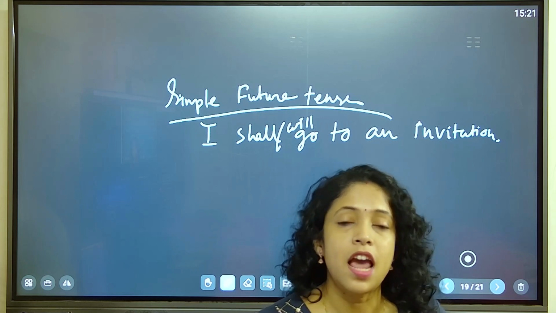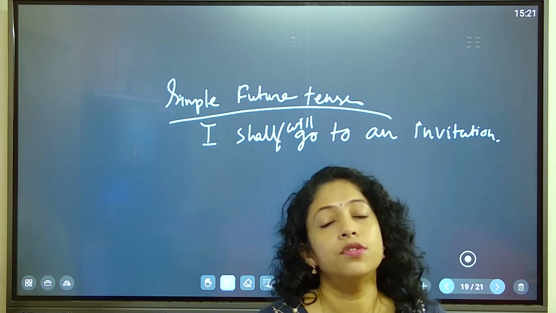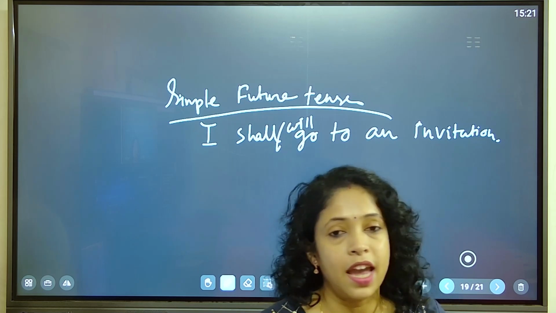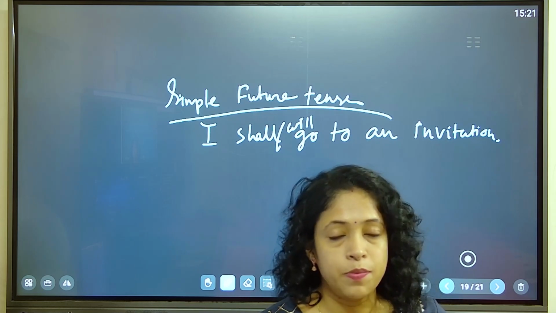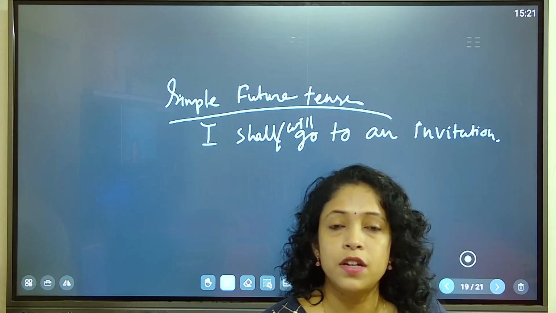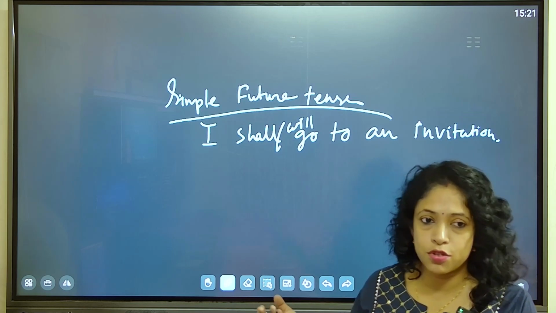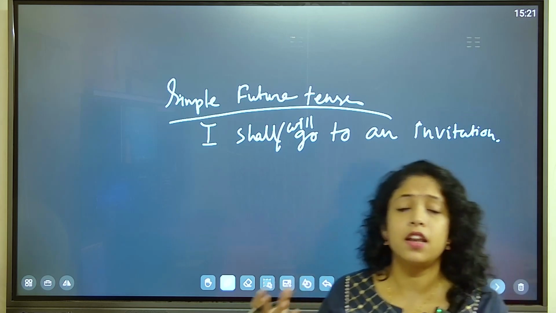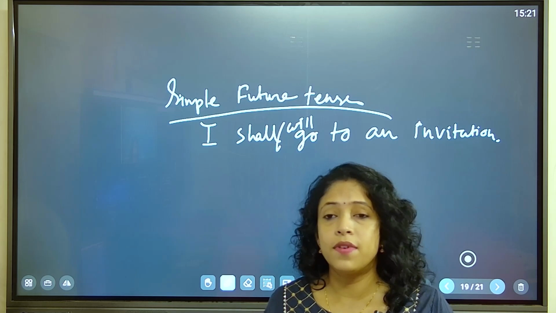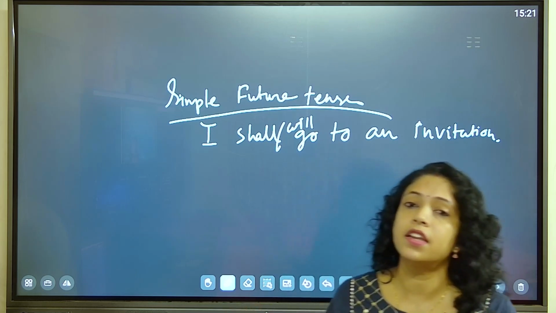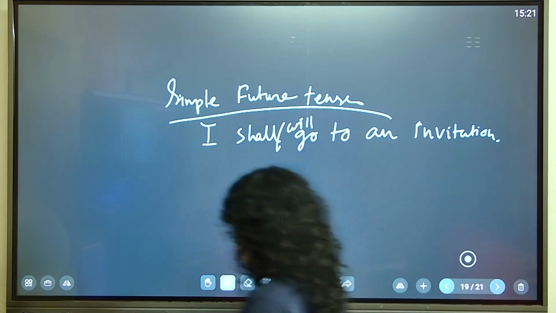Then it used to keep on changing. But nowadays shall and will are both same. We can use shall and will with any of the persons. There is no matter of third person also. Okay, in the third person also we use shall and will. There is no change. And as we know that shall and will are the modal verbs. Whenever I discuss modal verbs, then I will again tell you.